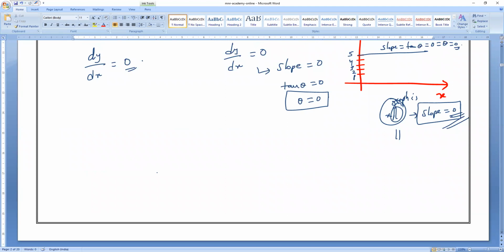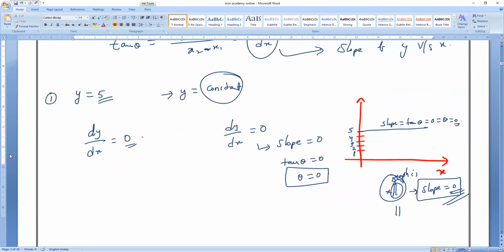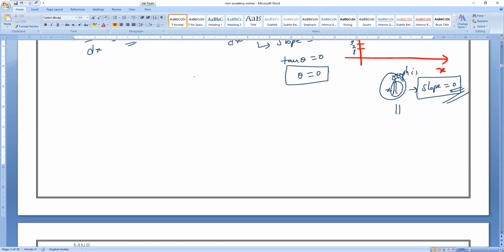Write it. Next, second: the differentiation of any constant. What is the value, brothers? 0.